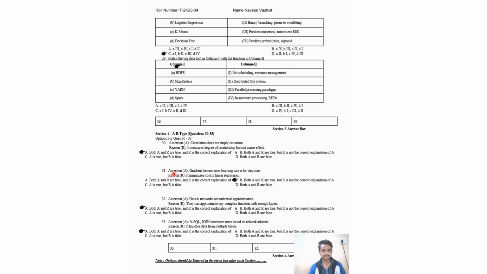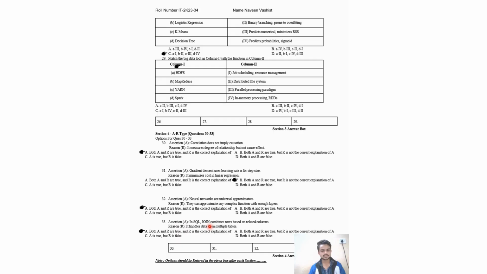31 question. Assertion: gradient descent uses learning rate alpha for step size. Reason R: it minimizes cost in linear regression. B, both A and R are true, but R is not the correct explanation of A. 32. Assertion A: neural networks are universal approximators. Reason R: they can approximate any complex function with enough layers. So the answer will be both A and R are true, and R is the correct explanation of A.